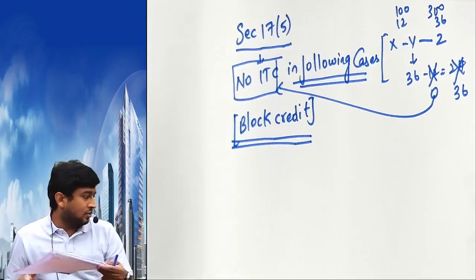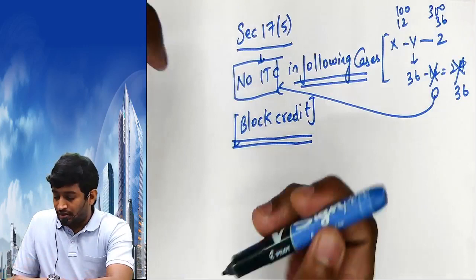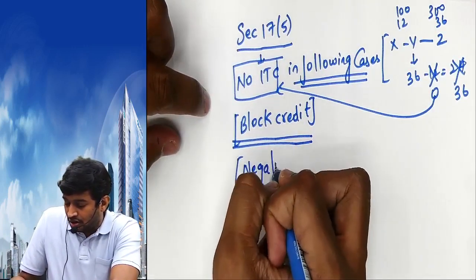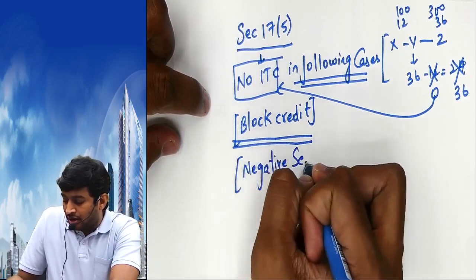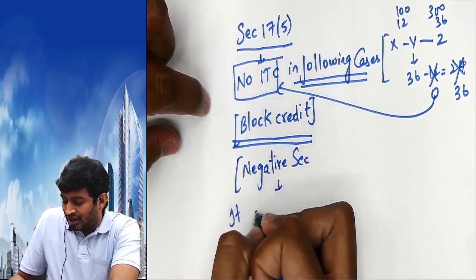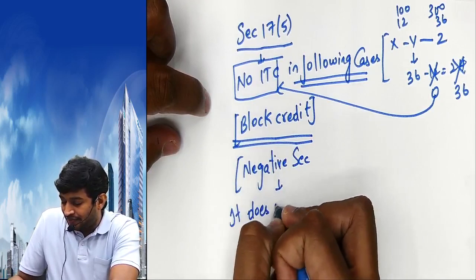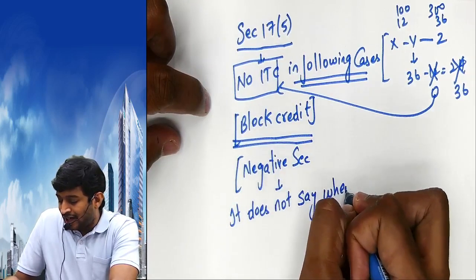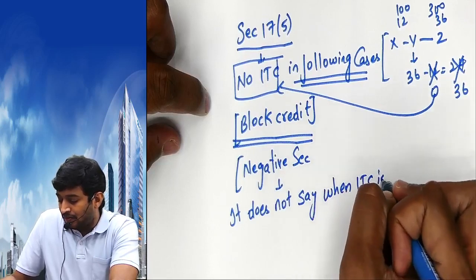Now look, remember this is a negative section. This section does not say when ITC is available.